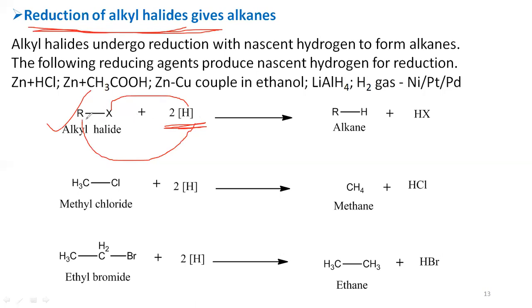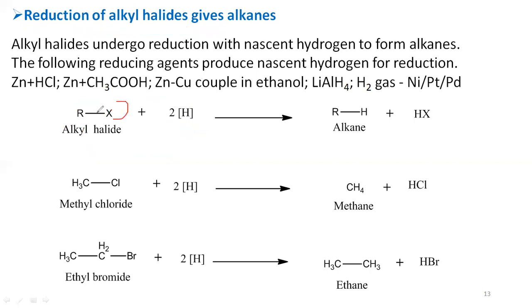So the alkyl group of the alkyl halide takes one hydrogen. That means the halogen present in the alkyl halide is replaced with hydrogen. And in this reaction, nascent hydrogens react with the alkyl halide.